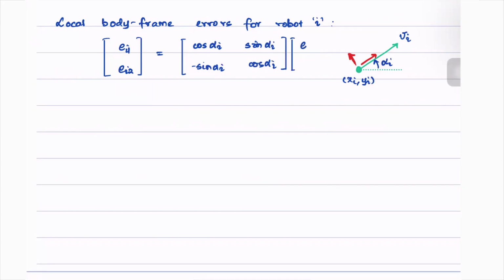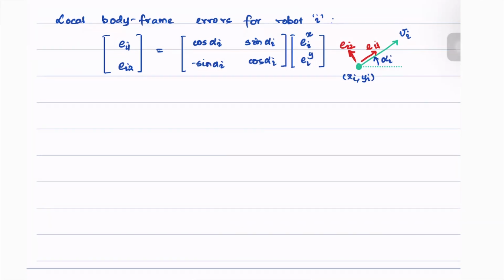And this gets multiplied by EI along the x direction, EI along the y direction. So these are our new error coordinates, where EI1 is simply the error along this direction, and the error along the lateral direction is this, EI2. These are the new directions of the errors.